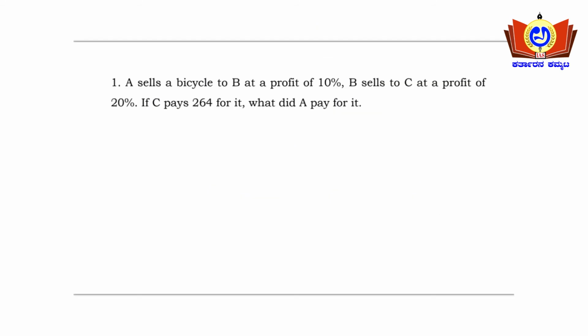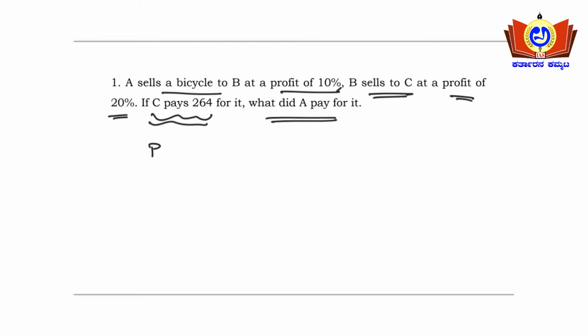First question: A sells a bicycle to B at a profit of 10% and B sells it to C at a profit of 20%. If C pays rupees 264 for it, what did A pay for it? The cost for C has been given here, 264. See how you will be writing the equation here.